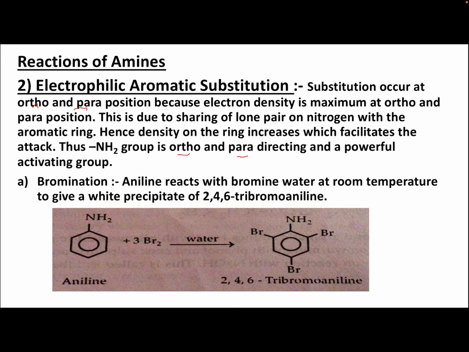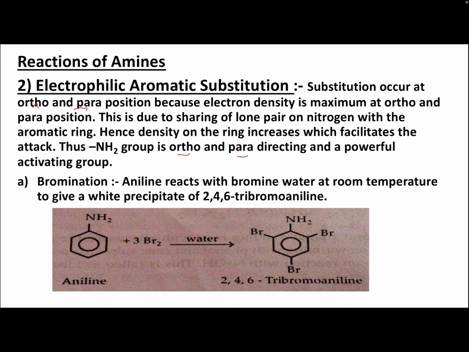So, we have seen the resonating structures also, and there we see that at the ortho and para positions, electron density is maximum, and so electrophilic substitution is taking place there. The electrophile is positively charged, and if negative charge is there, then the positive charge attacks the negative charge. Hence, the amino group is ortho and para directing and a powerful activating group.